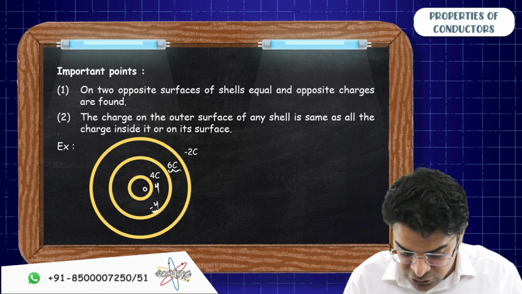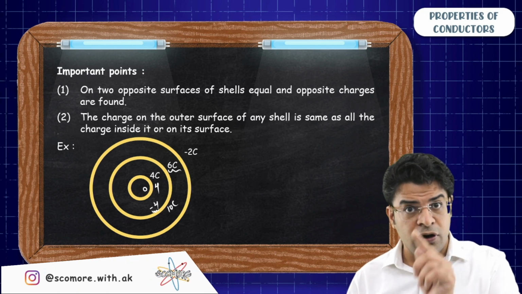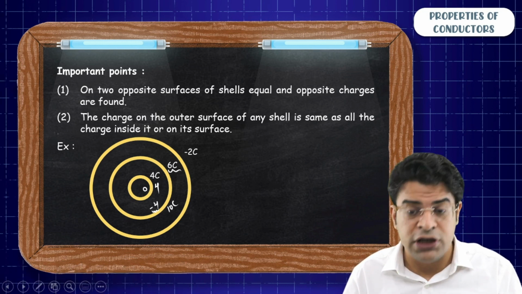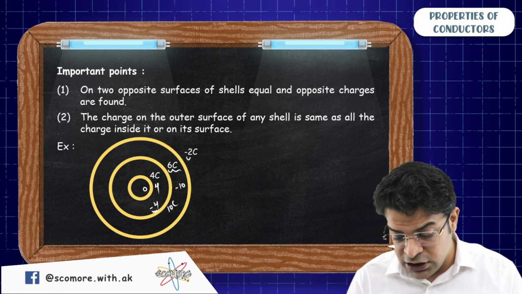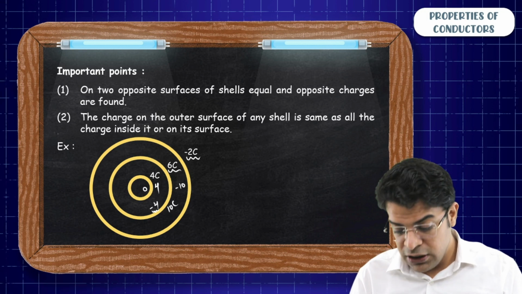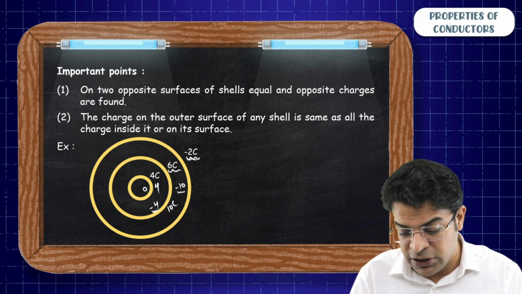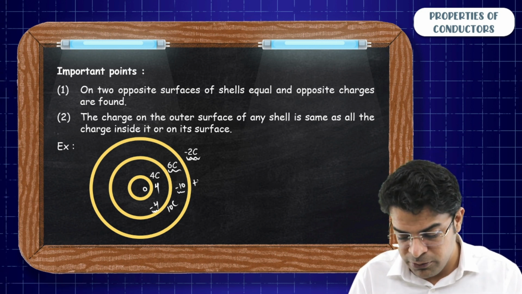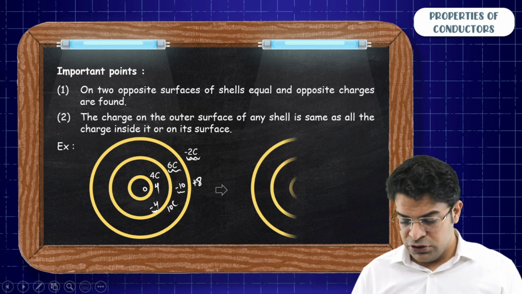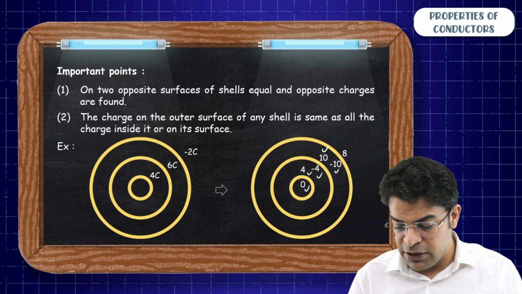On the inner surface you get minus 4, so on the outer surface you will have 10. If on the outer surface of this intermediate shell you have a charge of 10, then on the inner surface of the outermost you will have minus 10. And the net charge on the outermost has to be minus 2. If the charge on the inner surface of the outermost is minus 10 and the net charge is minus 2, then the charge on the outer surface of the outermost shell has to be plus 8. So this is what the charge distribution looks like: 0, 4, minus 4, 10, minus 10, 8.